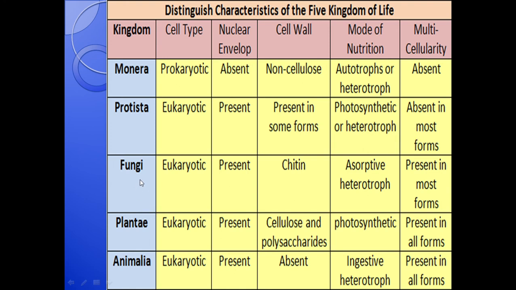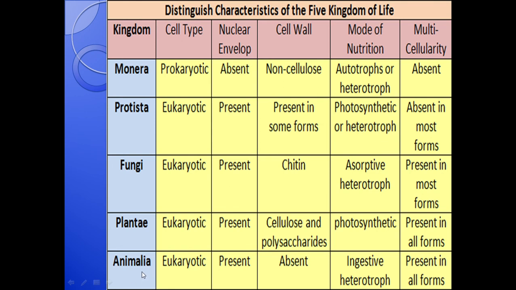Third is fungi. These are eukaryotic. Nuclear envelope is present. The cell wall is made up of a substance called chitin. The mode of nutrition is absorptive heterotroph. It derives the nutrition from the dead and decaying material. Mostly it is multicellular. Kingdom Plantae. It is eukaryotic. Nuclear envelope is present. The cell wall is made up of cellulose and polysaccharides. It is photosynthetic. It's multicellular in all forms of life.